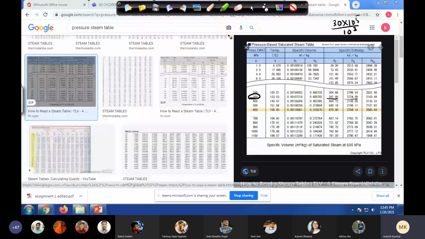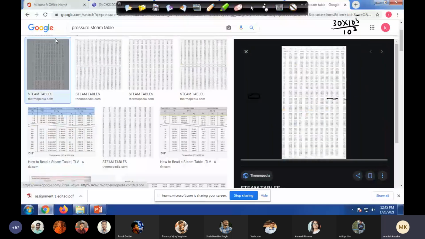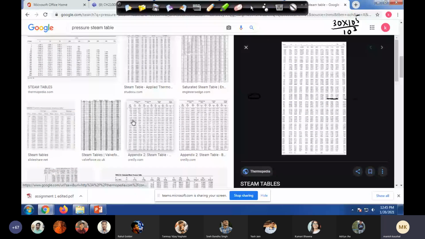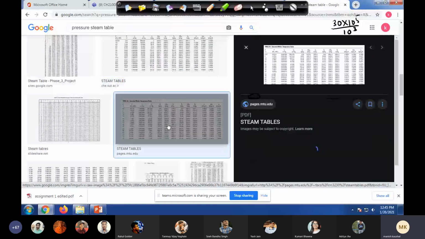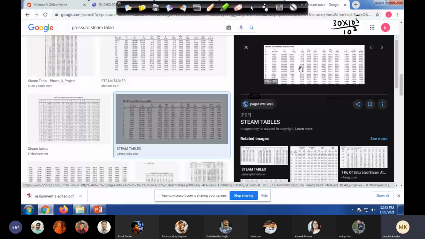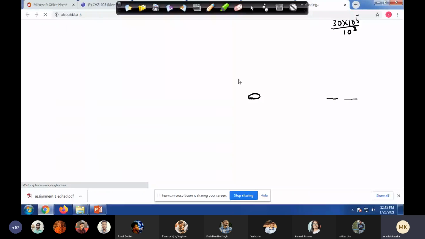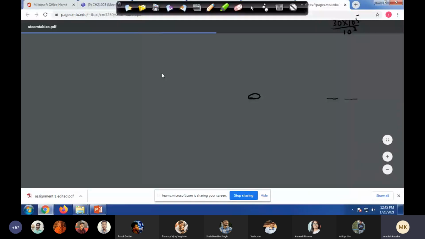Can we move on? It's better if you can arrange your own copy. Let me see, I'll take a scanned copy of my book and send it to all of you, because all the other steam tables are so small that I can't share them on the screen. Anyway, I can see this PDF. Let's see here if I can show you.